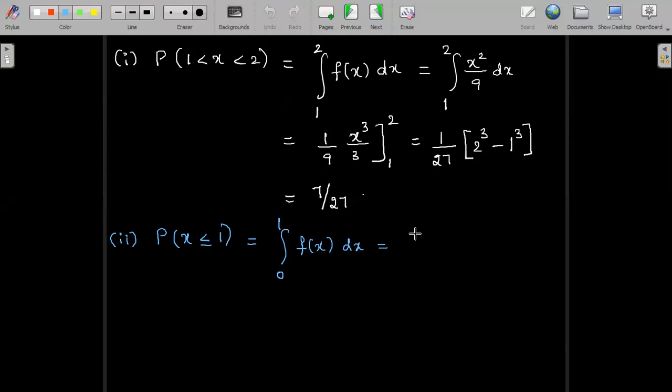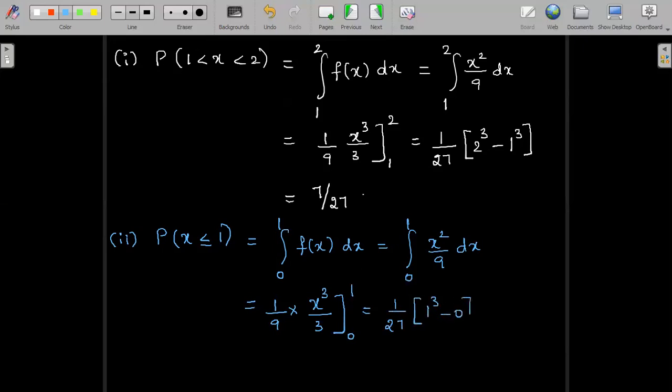So this will be the integral from 0 to 1, where f(x) is x squared divided by 9 dx. Let us integrate and then apply the limits. So 1 by 9 into x cubed divided by 3 between the limits 0 to 1. So we have 1 divided by 27, upper limit is 1 cubed, lower limit is 0. So the answer in this case is 1 by 27. We can retain the answers in fraction itself.